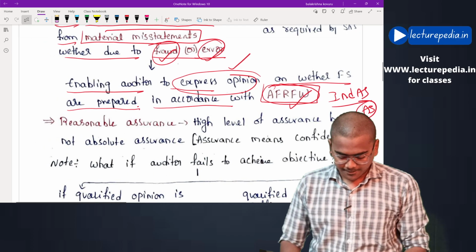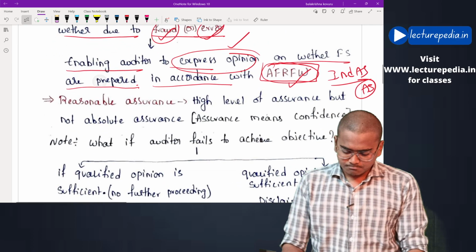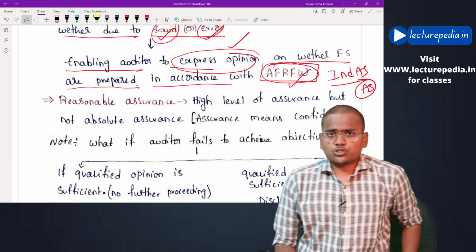Hope that is clear. Next, basically that would be the first objective of the auditor.